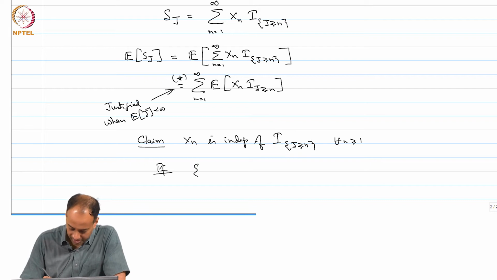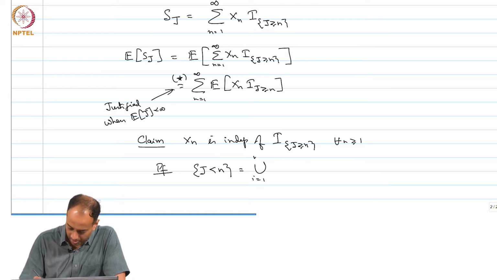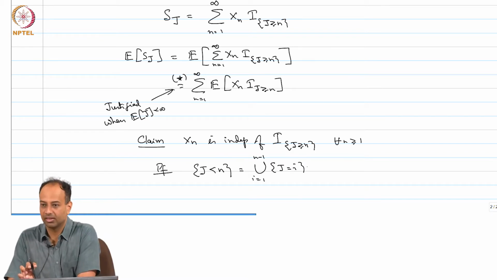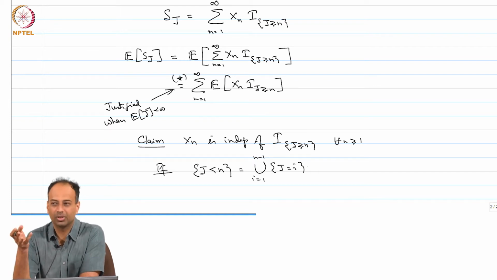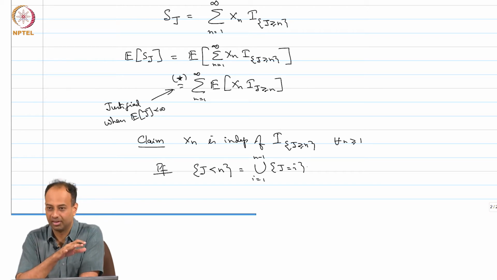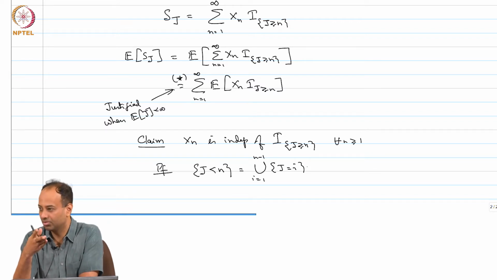You take the event J less than n, which is simply the union over i equal to 1 to n minus 1 of J equal to i. J less than n is the event that I stop strictly before n, which is the event that I stop at 1, or stop at 2, or stop at n minus 1.